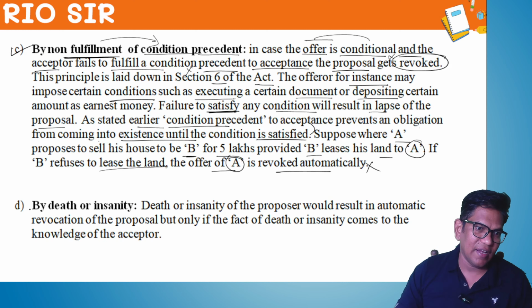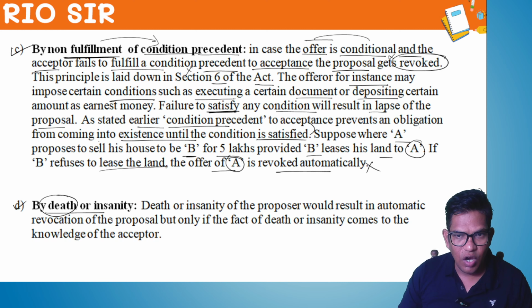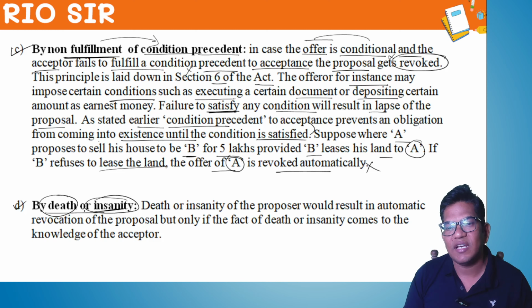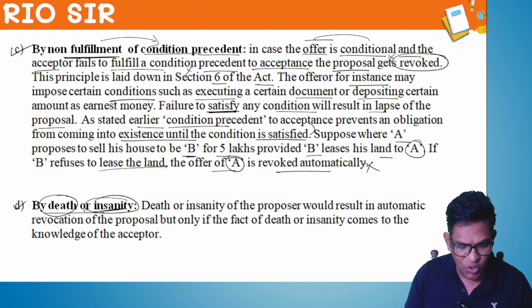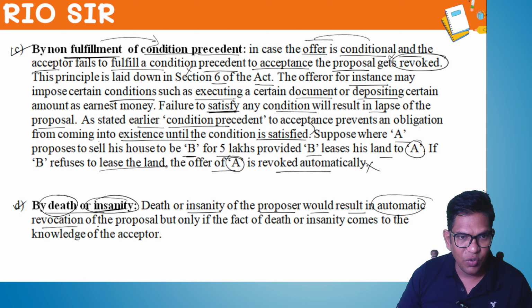Now, another case: by death or insanity. If the person to whom the offer is made dies, or becomes insane, automatically the proposal by default comes to an end. Death or insanity of the proposer would result in automatic revocation of proposal, but only if the fact of the death or insanity comes to the knowledge of the acceptor.